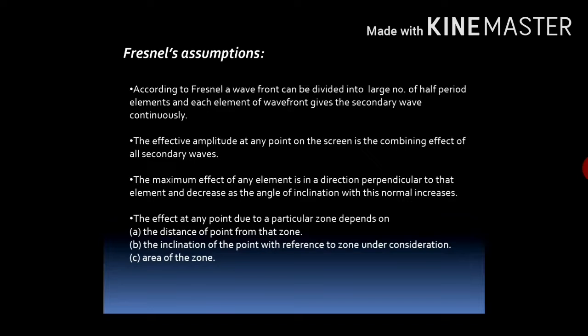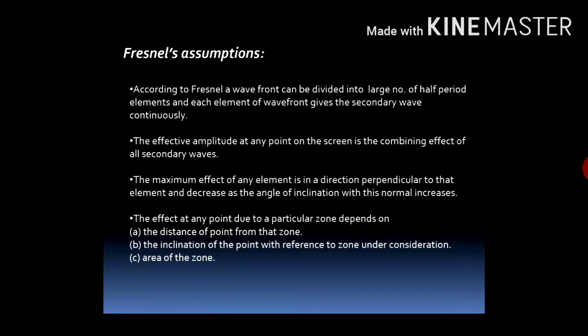Each element of the wavefront gives the secondary wave continuously. And the effective amplitude at any point on the screen is the combining effect of all secondary waves, and the maximum effect of any element is in the direction perpendicular to that element and decreases as the angle of inclination with this normal increases.